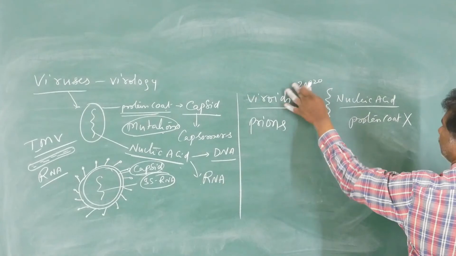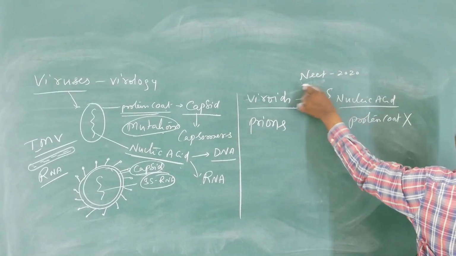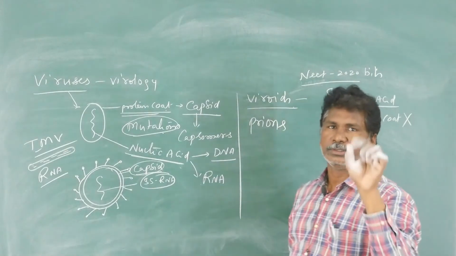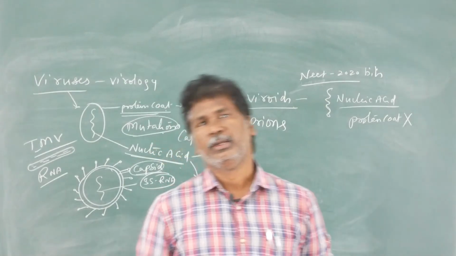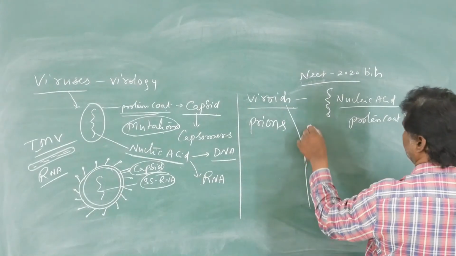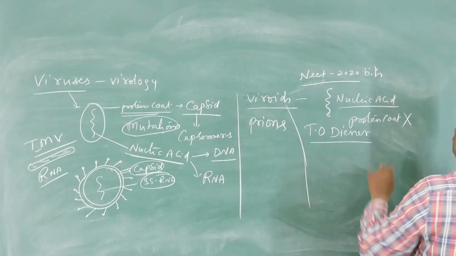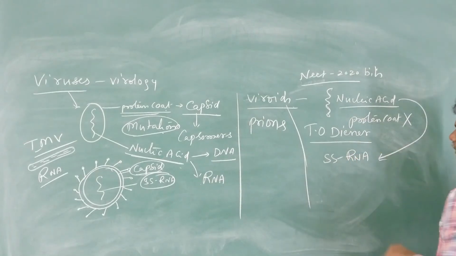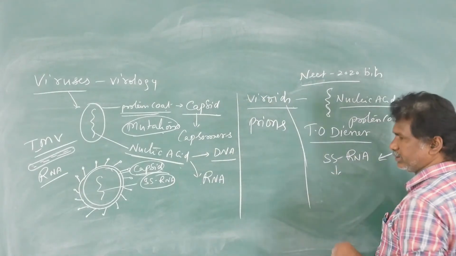This was a NEET 2020 bit. So, the definition of viroids: some of the viruses having only the genetic material, a nucleic acid, without a protein coat. They were first discovered by T.O. Diener. That nucleic acid is single-stranded RNA. They cause different types of diseases.